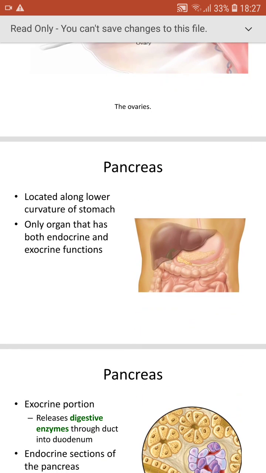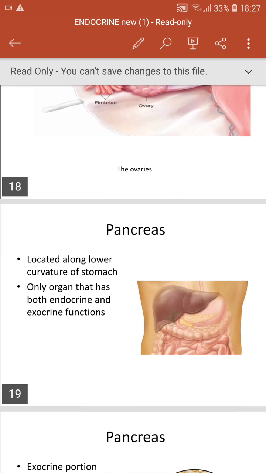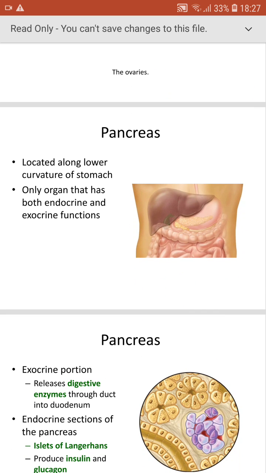Next it is pancreas. So pancreas, which is located in the lower curvature of the stomach, is the only organ that has both endocrine as well as exocrine functions. Exocrine is for release of gastric juices, and endocrine is for insulin, glucagon and somatostatin. So exocrine part and endocrine part. The endocrine part is released by islets of Langerhans.